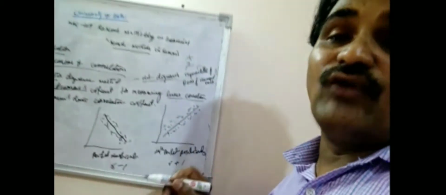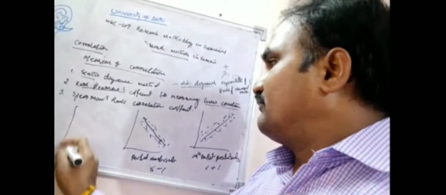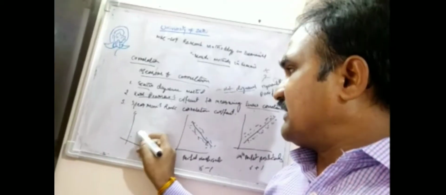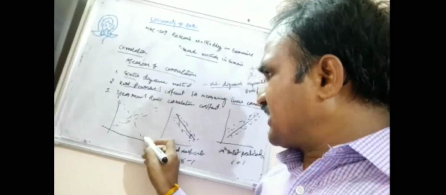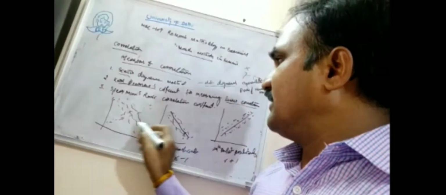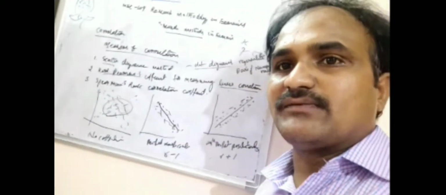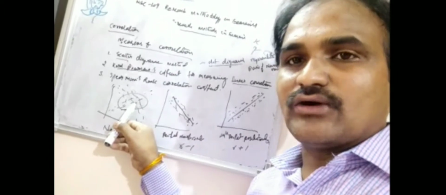What is zero correlation, or no correlation? If the dots are scattered so that whatever the relation is positive, the same amount of negative also happens, then that is no correlation. The scatter of all the combinations of the two variables shows no correlation.